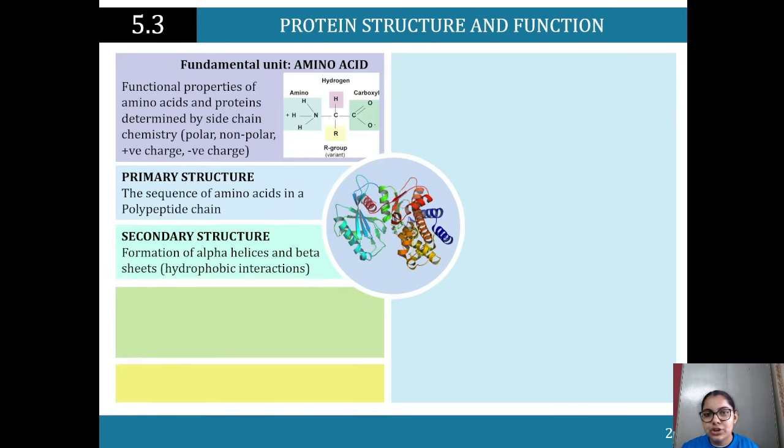The secondary structure, I'm pretty sure it's not listed specifically in the syllabus, but it's just about knowing those fundamental units and being able to know what each is doing. So we've got the primary structure, then the secondary structure, the formation of alpha helices and beta sheets. That's all dependent on the hydrophobic interaction. Hydrophobic, remember, is water hating. Hydrophilic is water loving.